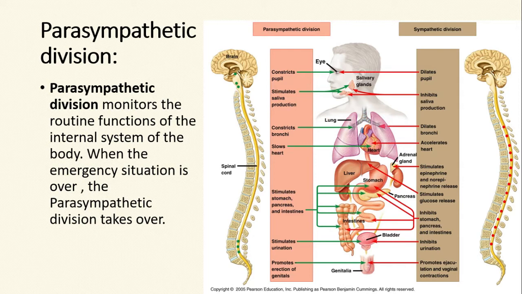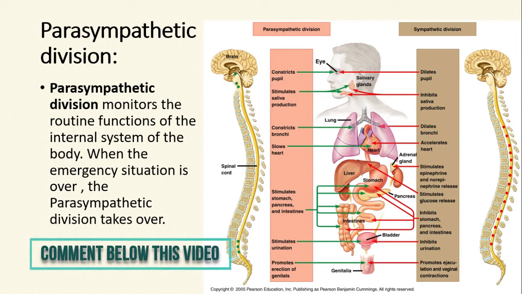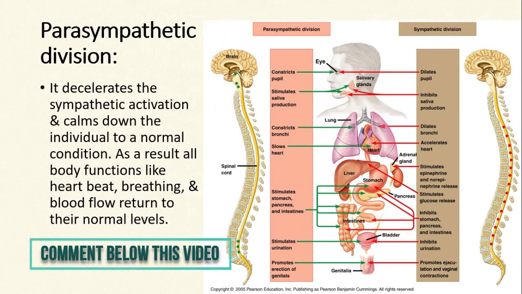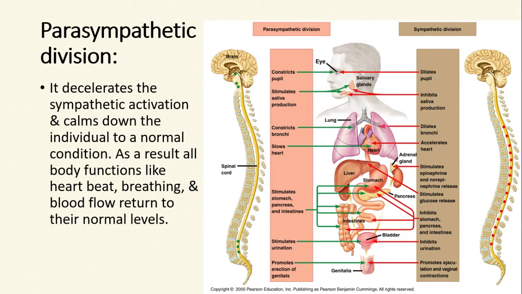Functionally, the parasympathetic division monitors the routine functions of the internal system of the body. When the emergency situation is over, the parasympathetic division takes over and brings our bodily state to homeostasis. It decelerates the sympathetic activation and calms down the individual to a normal condition. As a result, all body functions like heartbeat, breathing, and blood flow return to their normal level or homeostasis.